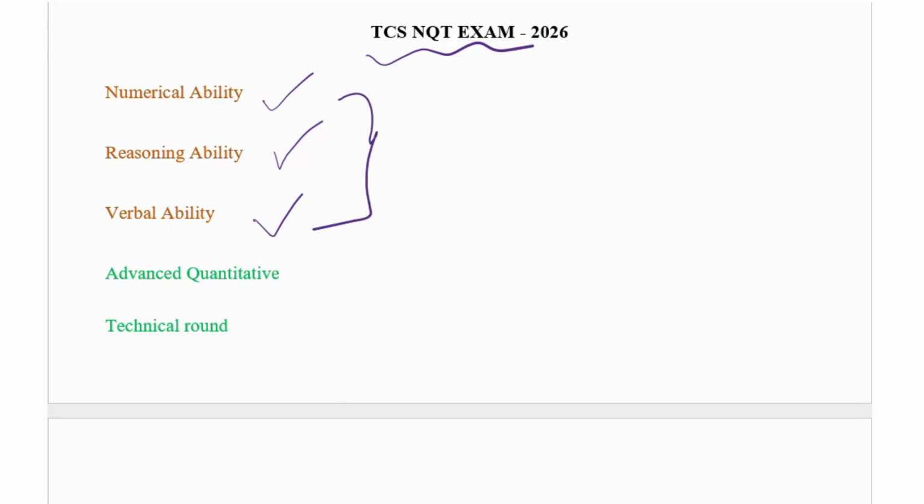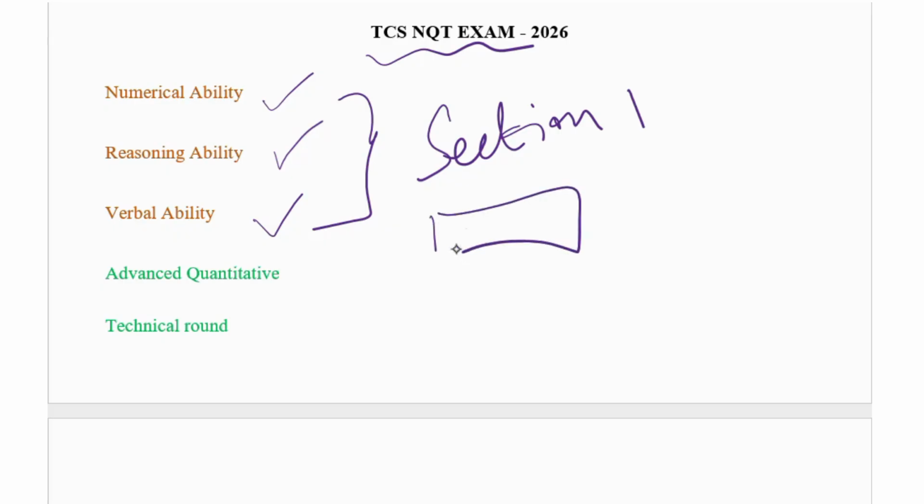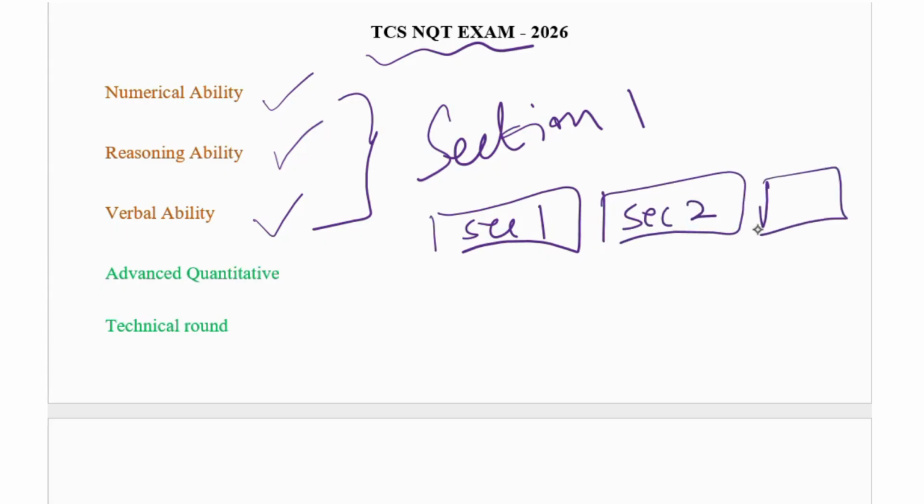Why? Because engineers are from a maths background, so we have to solve the mathematical questions. These are all from section 1. It is a time-limited section, with one section, then section 2 and section 3, and this is totally under the first section only.